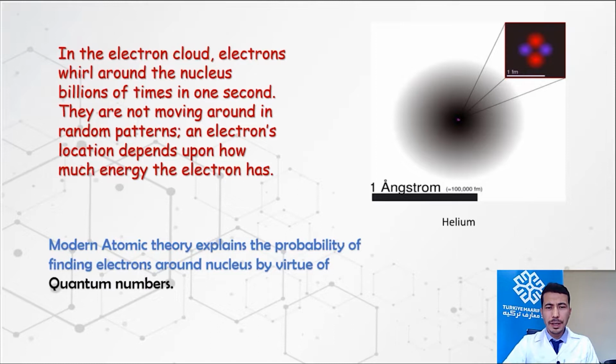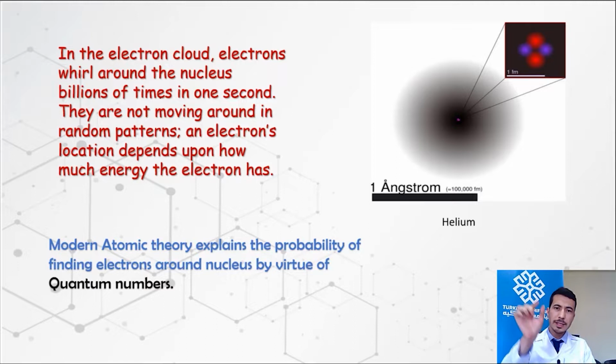This is a helium atom example. You can see that there are two neutrons and two protons inside the nucleus of helium, and you see a cloud around the nucleus. This cloud is produced because of the wave motion of electrons around the nucleus, because electrons are moving around the nucleus billions of times in a second.